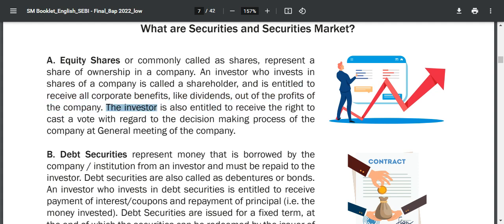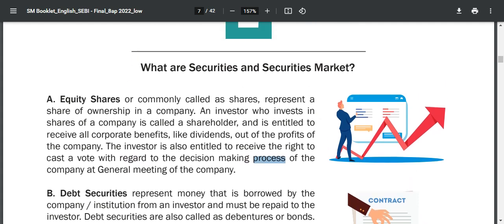The investor is also entitled to the right to cast a vote regarding the decision making process of a company at a general meeting of the company.